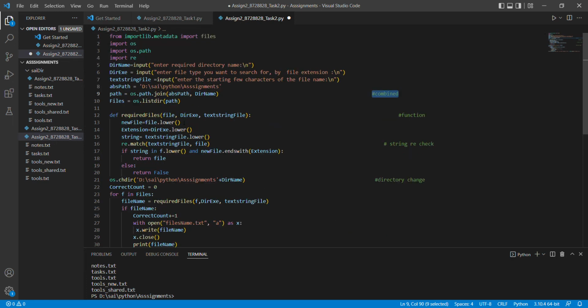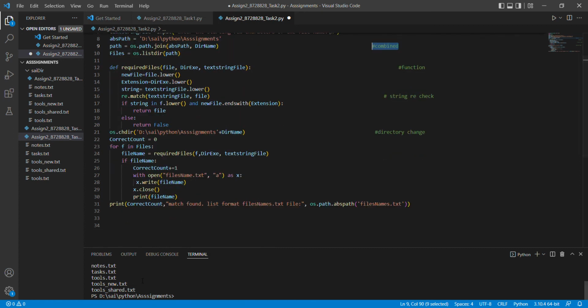That is nothing but a complete program setup. It checks the directory for the files we require. We need to give these inputs: directory name, extension or a string name, or even some characters. It checks with the complete child input and absolute path and finds out if available and shows it here. If not, it shows match is not found or match failed. We get an output like that.